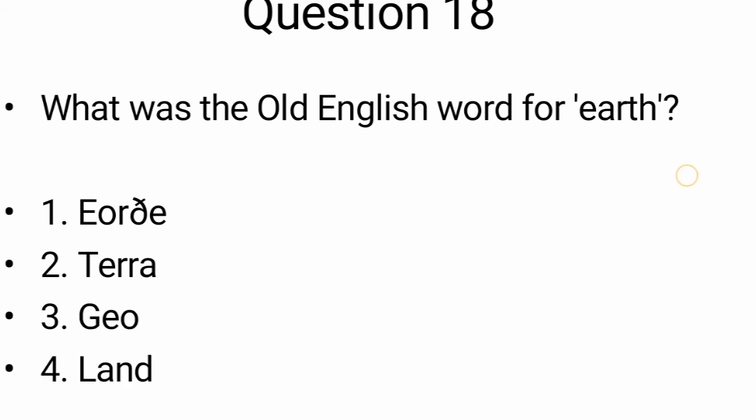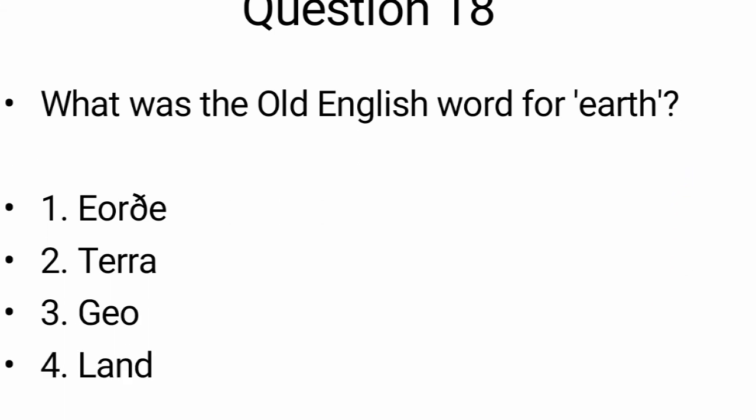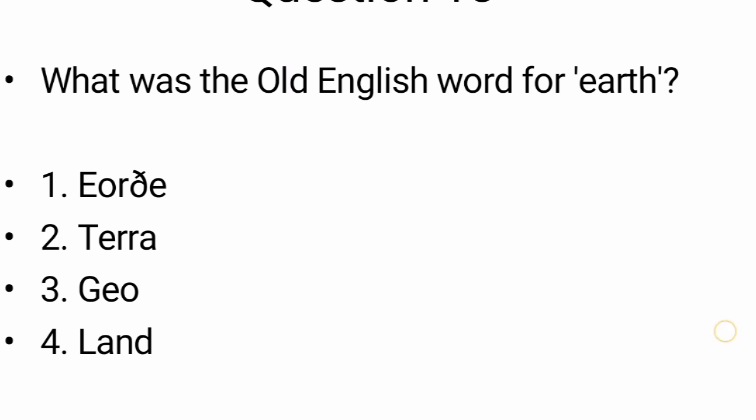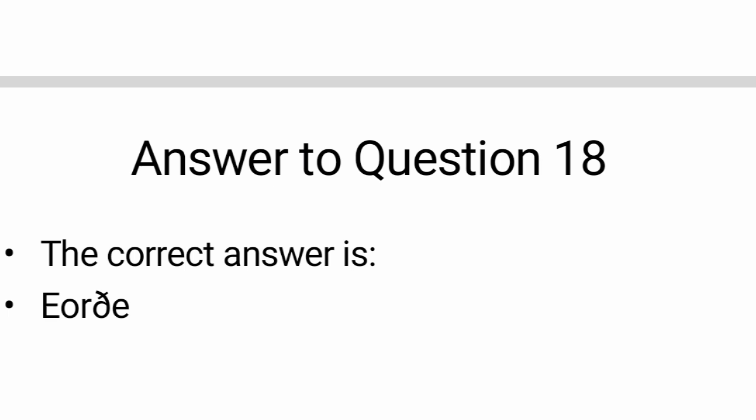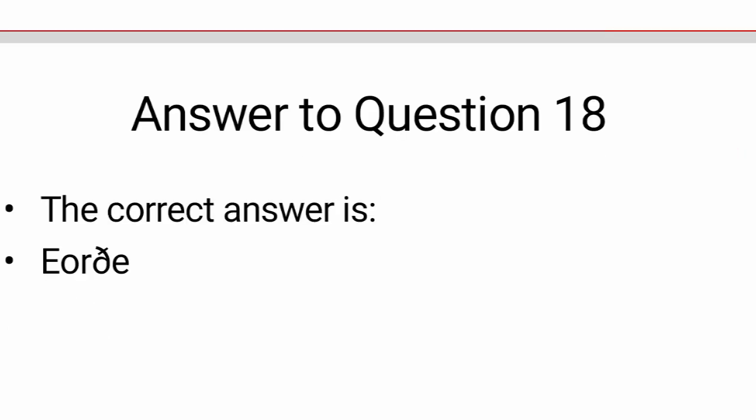Next, what was the Old English word for earth? You can say that this question is asking the old word for the earth. So you have to tell the correct answer from the given options. The correct option would be oro. We can't pronounce this word because of the letter, you know how it is written. So you can guess and try to recognize the way it is written.